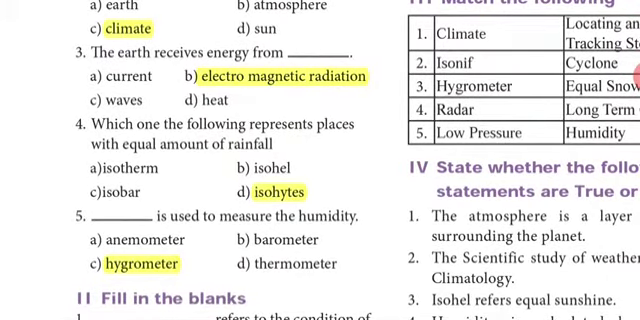Fifth one, see the option A, anemometer, that is used to measure the speed or direction of the wind. Barometer is used to measure the pressure. And you have thermometer, which is used to measure the temperature. So the question is, which is used to measure the humidity? So option C, hygrometer, is the correct answer.